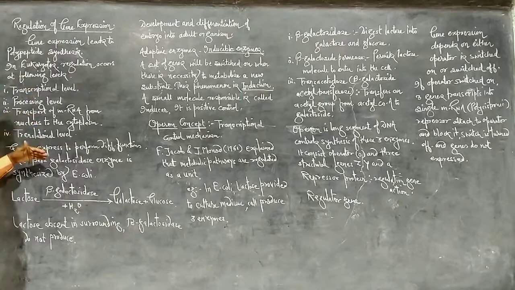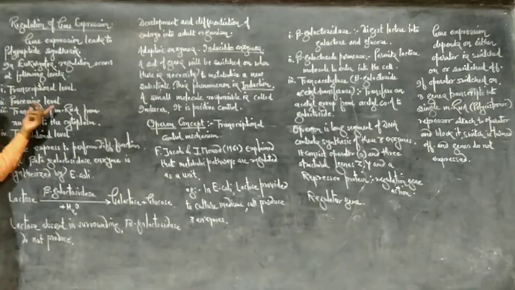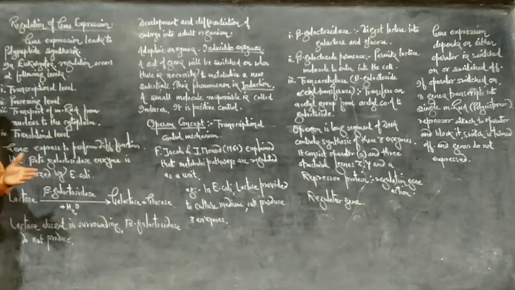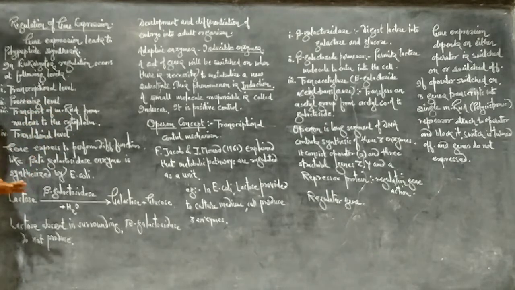So these 4 levels are there: the transcriptional level, formation of the primary transcript; the processing level, where processes like splicing are involved; and transport, the transfer of messenger RNA from the nucleus to the cytoplasm; and the translational level. So 4 levels are there.